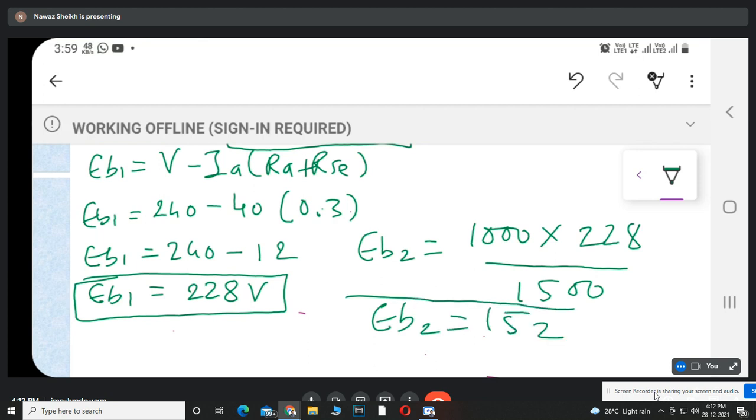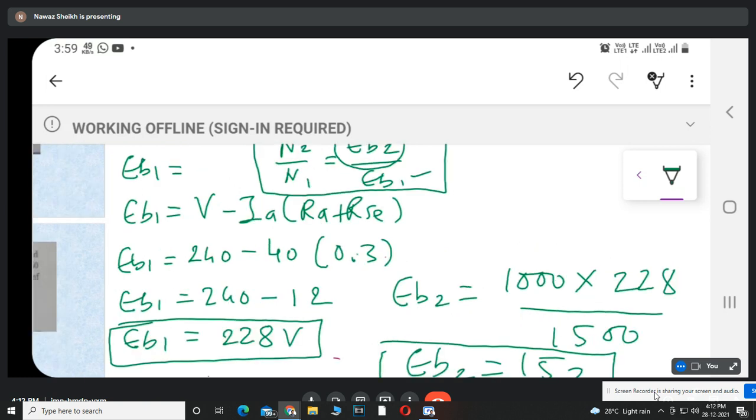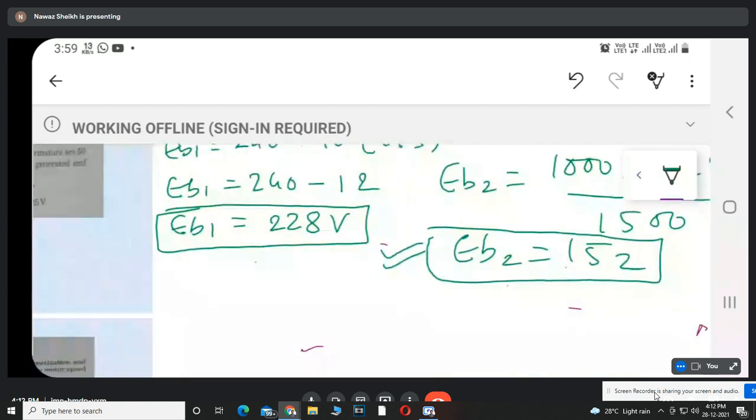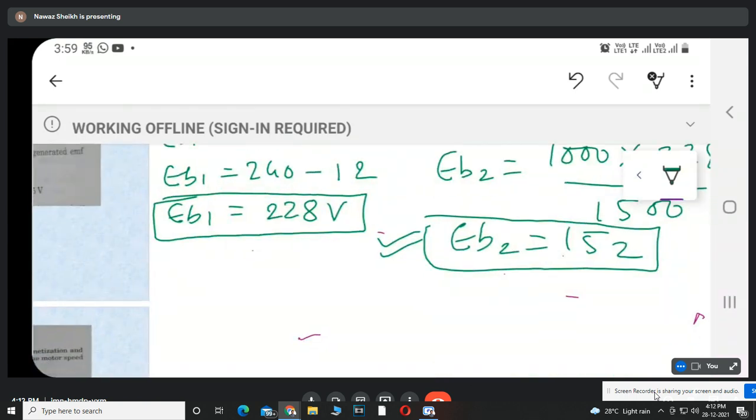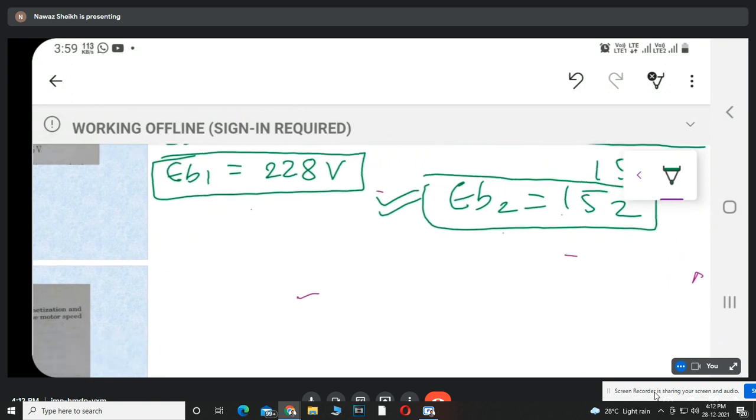152 volt. This is the value of EB2. So हमने यहाँ पे EB1 निकाल लिए, EB2 निकाल लिए. Now जो हमने EB2 की वैल्यू कैलकुलेट किया है, by using the value of this EB2, we can calculate the value of external resistance which is added in series with the circuit.